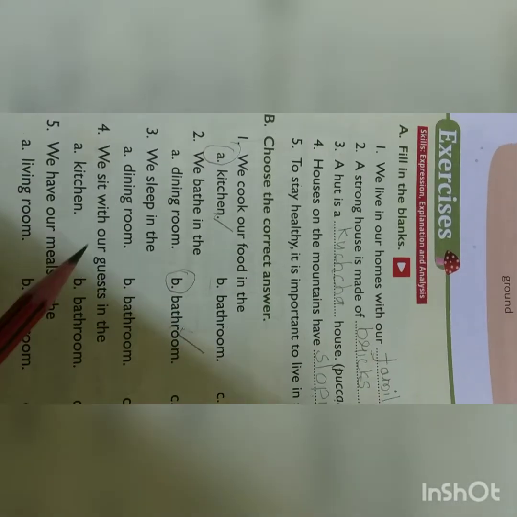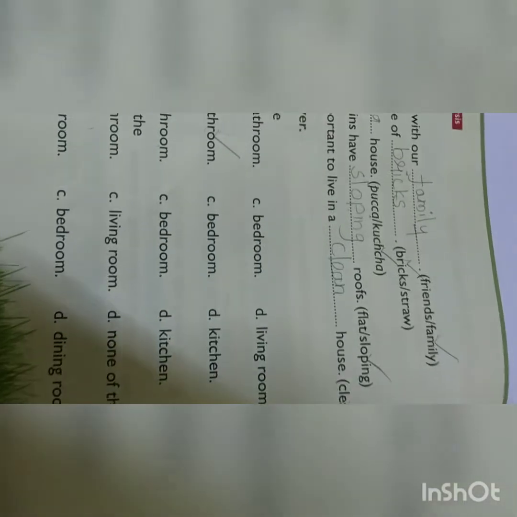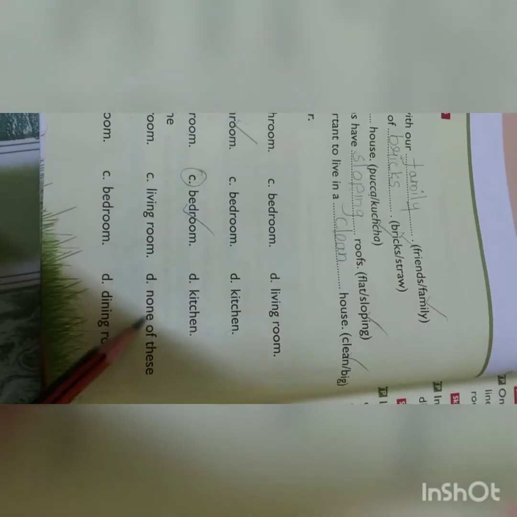Third one. We sleep in the, where do we sleep? They have given options dining room, bathroom, bedroom, kitchen. We sleep in the bedroom. Okay, C will be the right answer. Fourth one. We sit with our guests in the, where do we sit with our guests? Options kitchen, bathroom, living room, none of these.